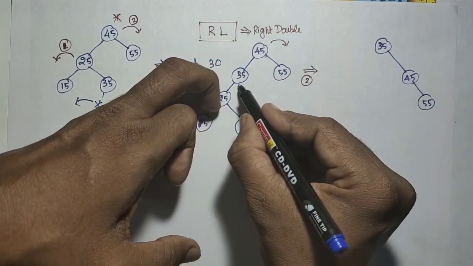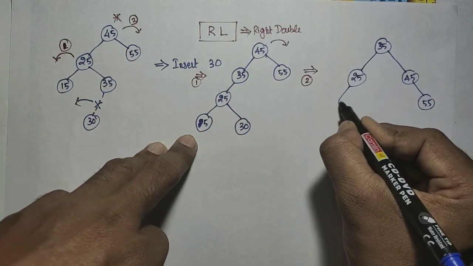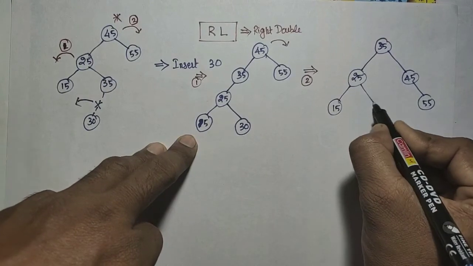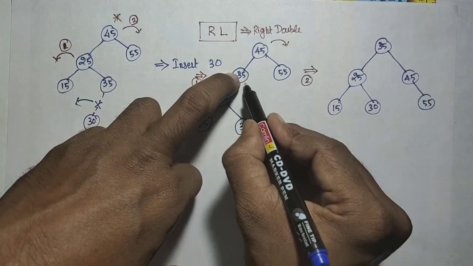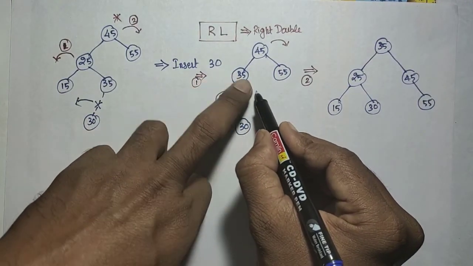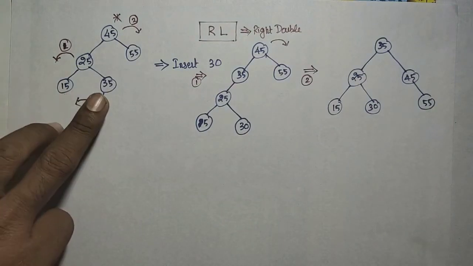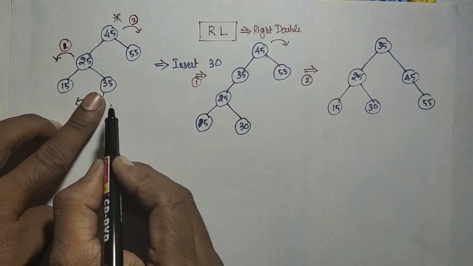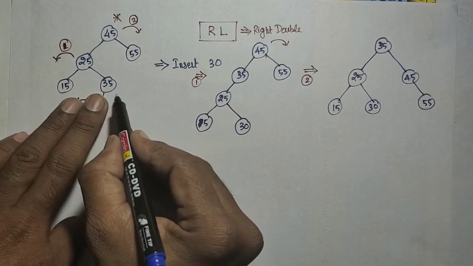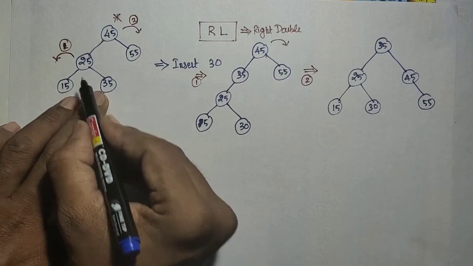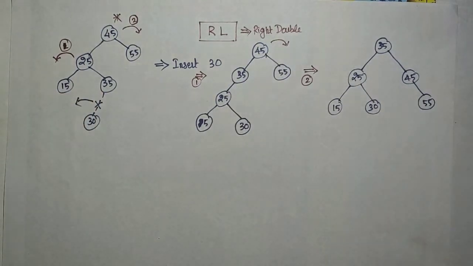Only the left side of 35 will be kept as it is, that is 25 and 15 and 30, like this. So the thing is, if something is there on the right side of the 35, that will be joined on this side. Okay, but here nothing is there. Similarly, while rotating this side, if nothing is there, nothing will be joined on this side. Suppose 40 is there, then 40 will be kept as it is. Okay, so after these two rotations, this will be the result.